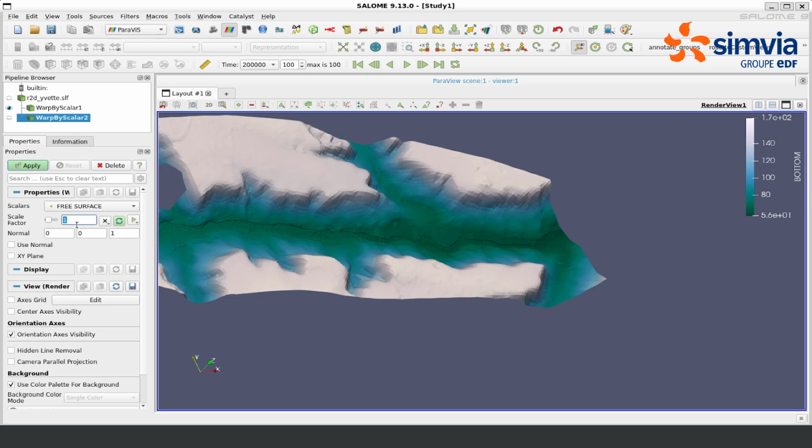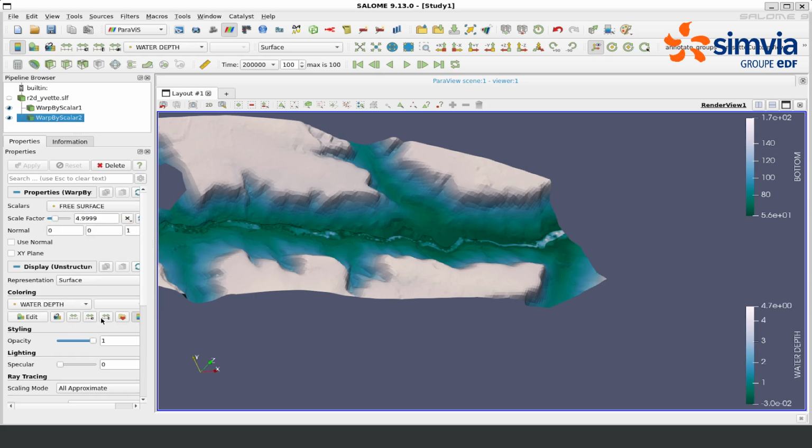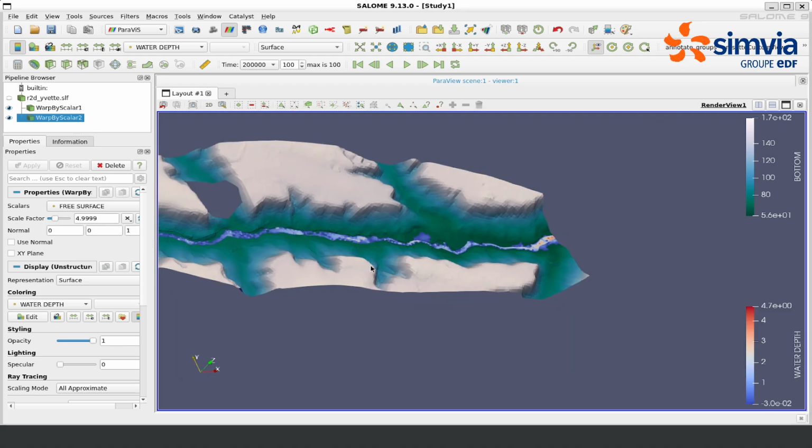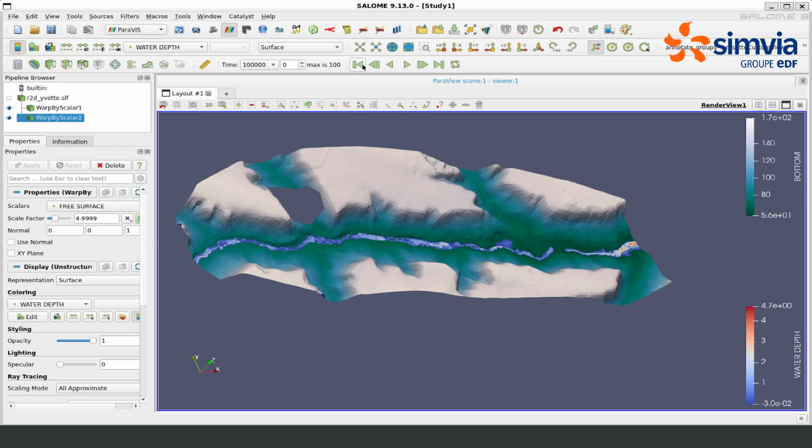Put a scale factor a little bit smaller than the one you used for the bottom. So here I put 5 for the bottom. I'm going to put 4.9999 for the free surface and press apply. Then let's change the color map of the water depth to the usual cool to warm color map. And as you can see here, we really see in 3 dimensions the water propagating.